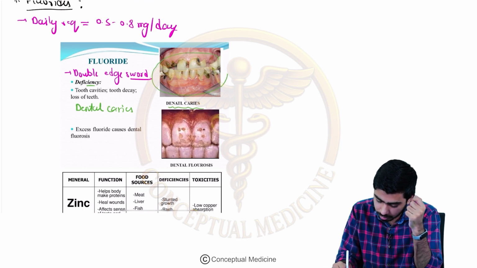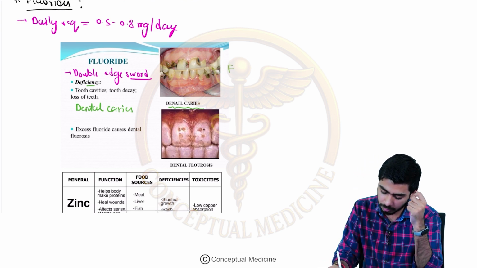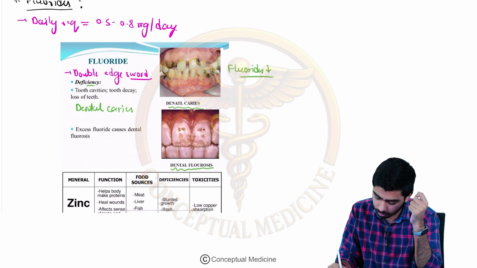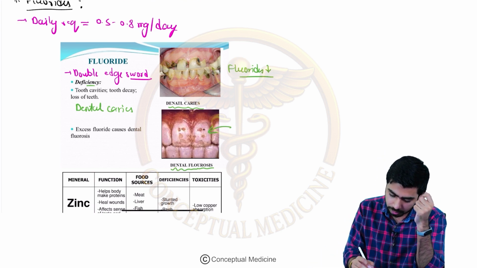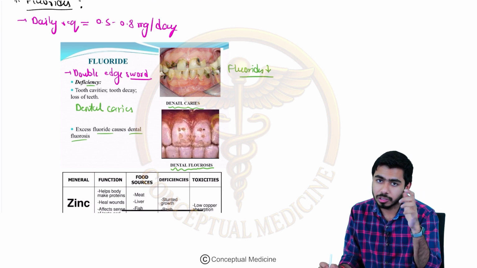You are seeing how the teeth are looking over here, right. We are seeing the dental caries, and what could be the problem? The fluorides might be deficient in these cases. Then if they are in excess, then it can cause the dental fluorosis, and you can see over here how the dental fluorosis is there. There is an erosion of the teeth, right. So if the excess fluoride might be seen, then it is causing the dental fluorosis. Okay, so that is very important.